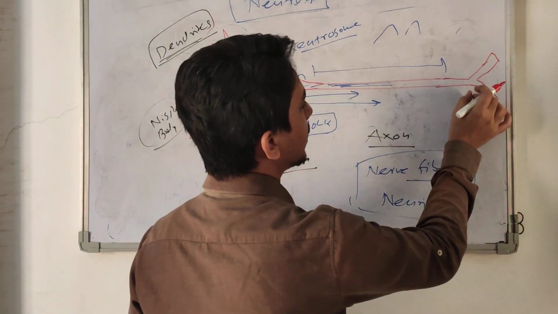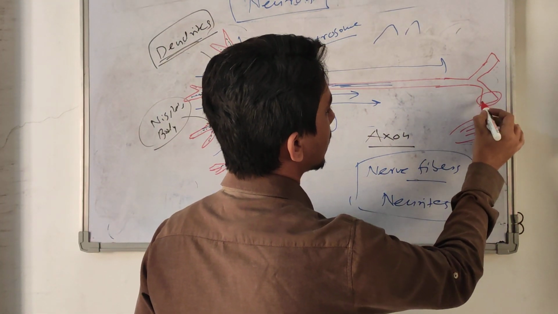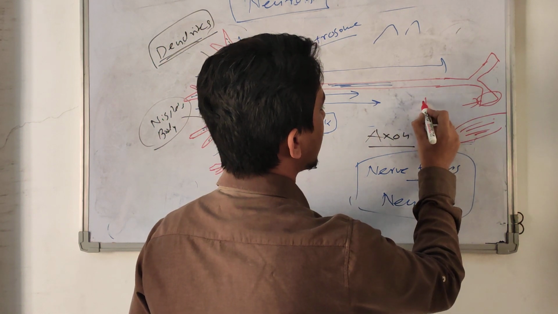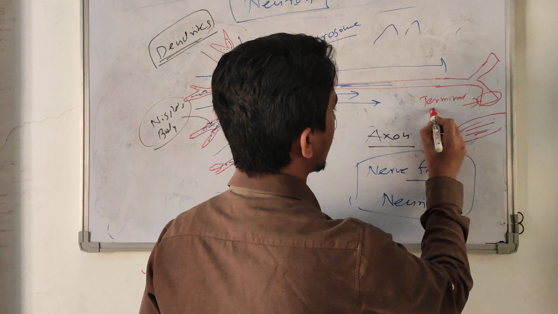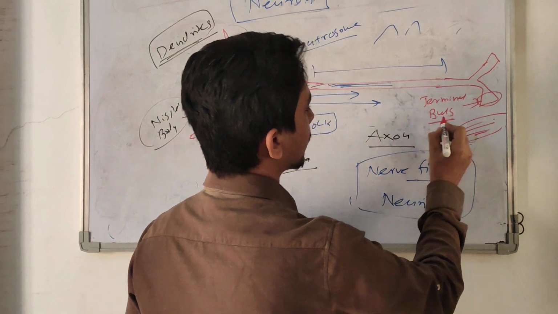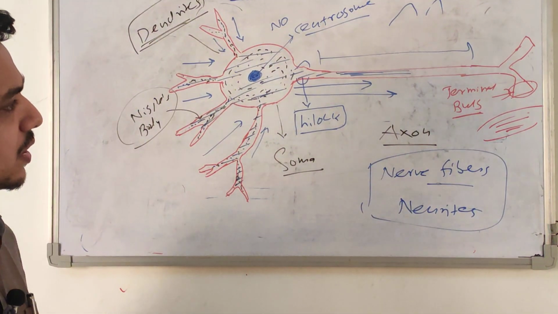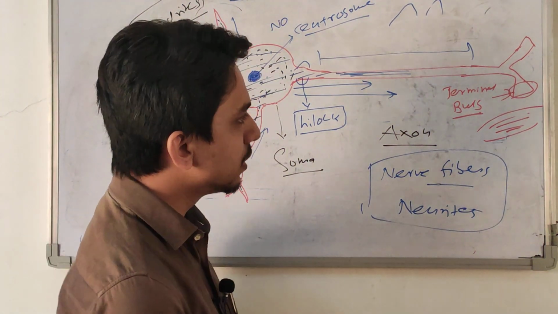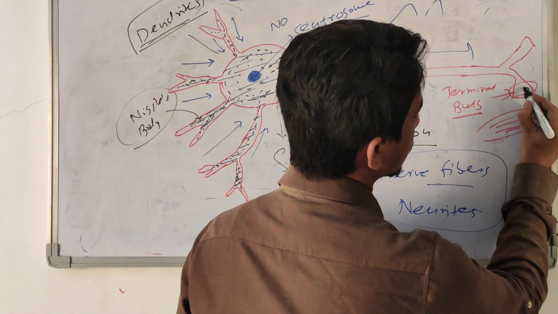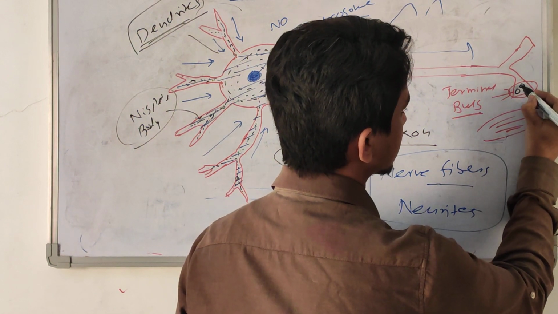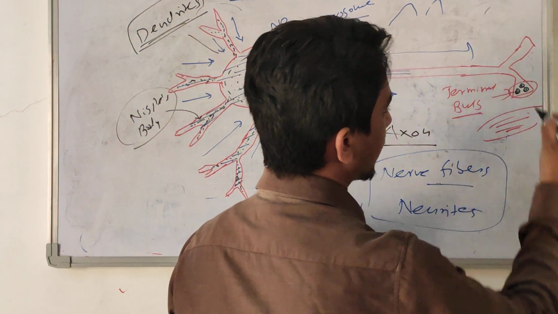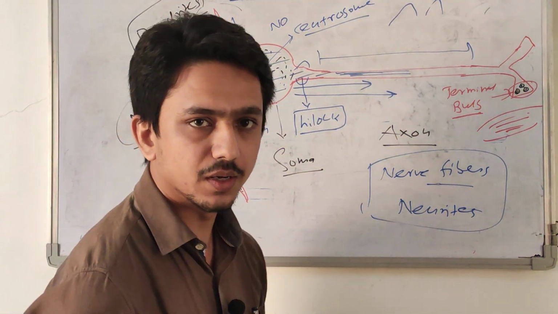Whenever they end, they are dilated, and this dilated part is called the terminal buttons or terminal bulb. These terminal buttons contain small vesicles which contain a chemical substance. This chemical substance is called a neurotransmitter.